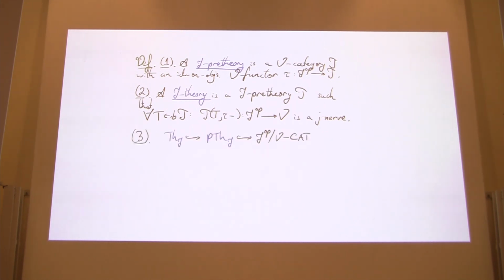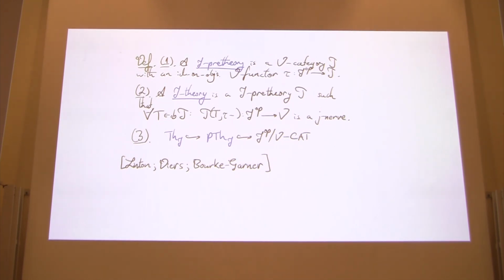Then we can consider the category of J-theories as a subcategory of the category of J-pre-theories, and this is a subcategory of the co-slice under J^op in V-CAT. And these notions of theory and pre-theory under different names are originally due to Linton and Diers, and were employed in the enriched context by Burke and Garner under the above names, which we maintain.